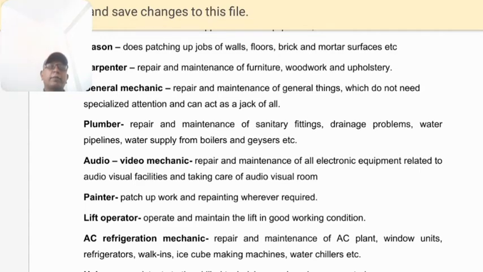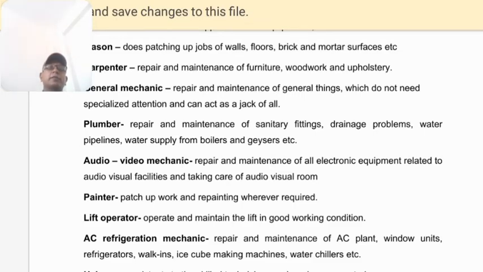Now we come to the painter, who does the patching and repairing wherever it is required. It may be your rooms, it may be your lobby. Then we have a lift operator. The lift operator maintains the lift part and takes care of the working condition and maintenance of the lift. If it is contracted to a company, then only the company takes care of how the lift is working.